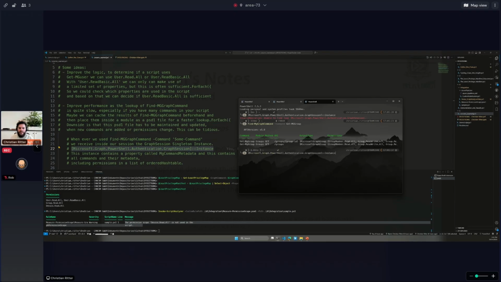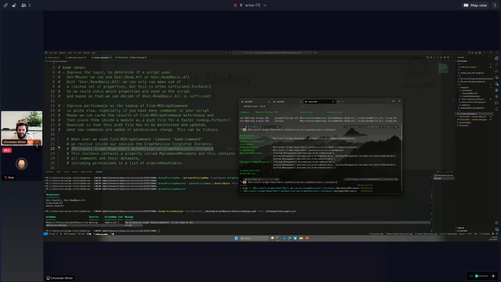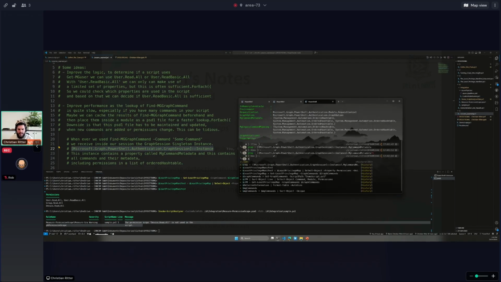And now if I go back to the singleton, and here is something called MgCommandMetadata. Sorry, I probably missed the thing, metadata. Why is it not present right now? Oh, because I assigned it to temp.